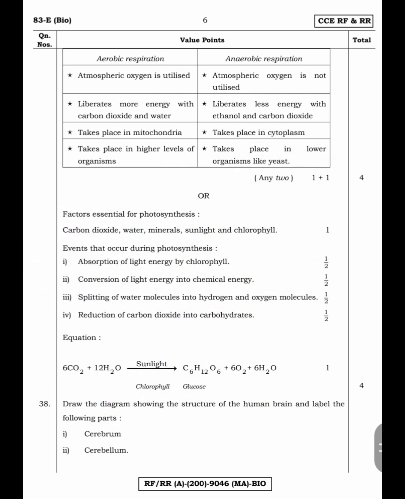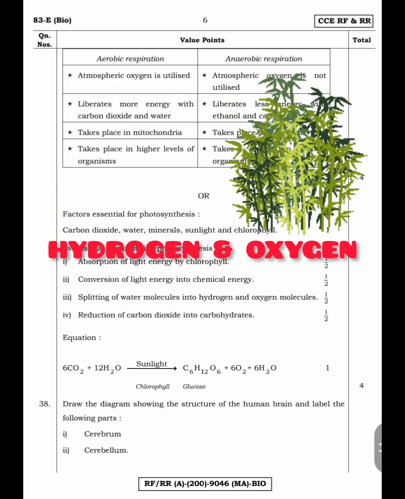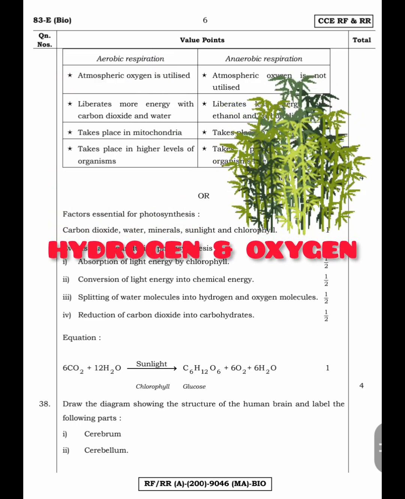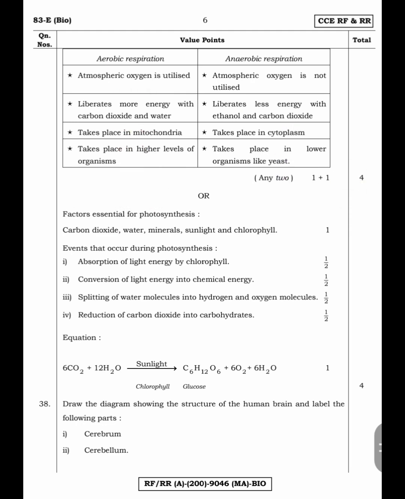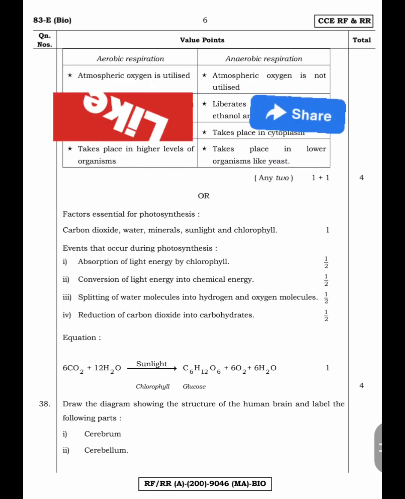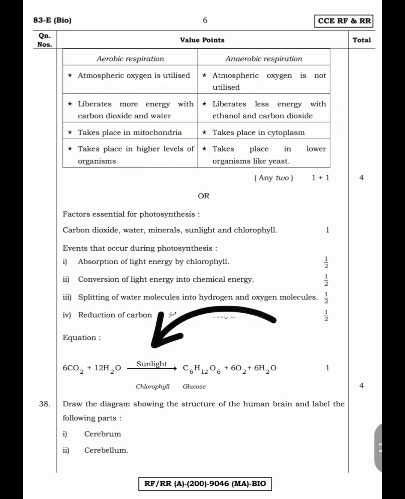Events that occur during photosynthesis are: first, absorption of light energy by chlorophyll; second, conversion of light energy into chemical energy; third, splitting of water molecules into hydrogen and oxygen; fourth, reduction of carbon dioxide into carbohydrates. For all these 4 points, you will get half a mark each; for the essential factors, you will get 1 mark, and for events, you will get 2 marks, so 3 marks, and another 1 mark for the balanced equation.